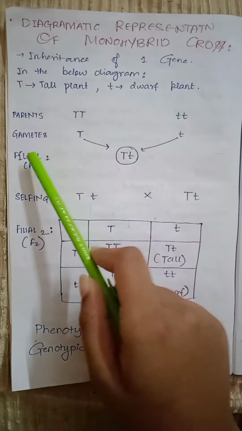Now, there is something called as test cross. Test cross is crossing of an F1 hybrid with its recessive parent, and the test cross is used to find the genotype of the plant.